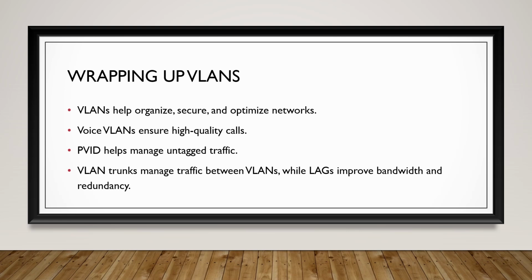To sum up, VLANs group devices logically and securely within a network. Voice VLANs help improve phone call quality. Tagged VLANs carry traffic from multiple VLANs on one connection, while untagged VLANs don't use a VLAN tag. PVID assigns untagged traffic to the correct VLAN by default, and VLAN trunks manage traffic for multiple VLANs, while LAGs combine links to increase bandwidth.